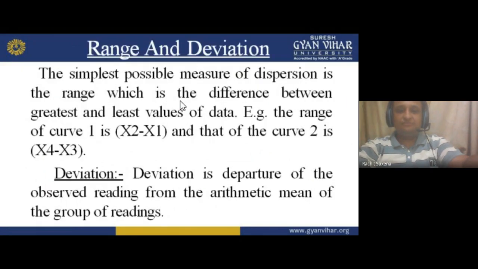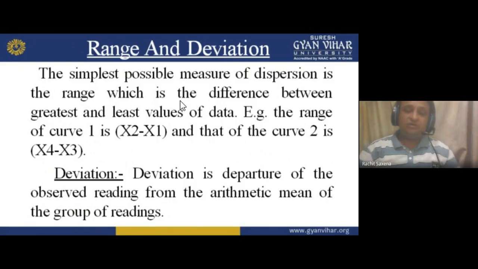Now first, the range. The simplest possible measure of dispersion is the range, which is the difference between the greatest and the least value of the data. Means the greatest value and the least value. For example, the greatest is 1.9 and the least value is 1.5. So how much dispersion can we take? The range of curve 1 is x2 minus x1, where the maximum is x2 and the minimum is x1.